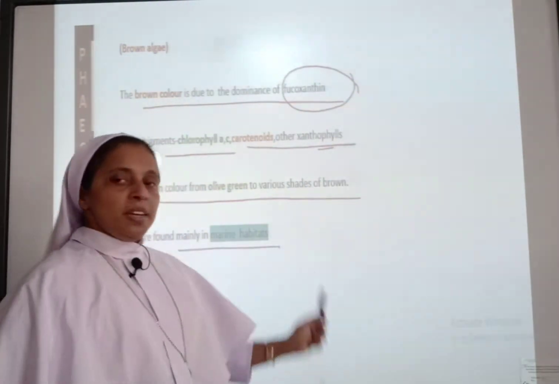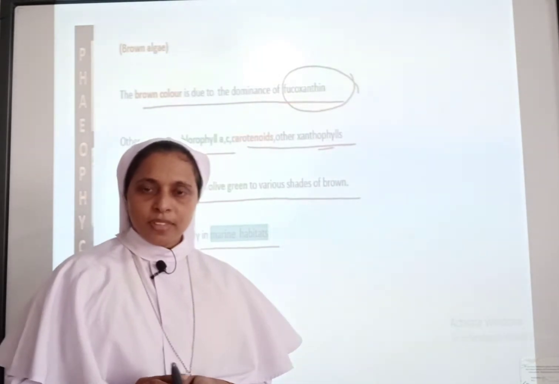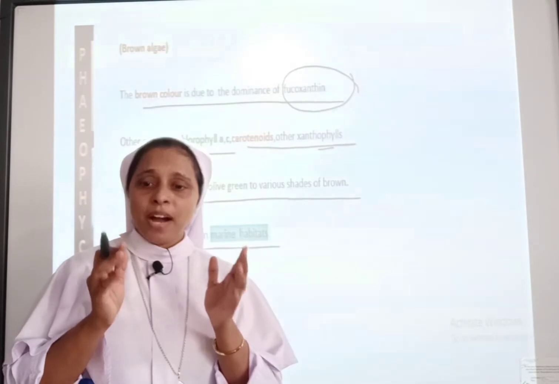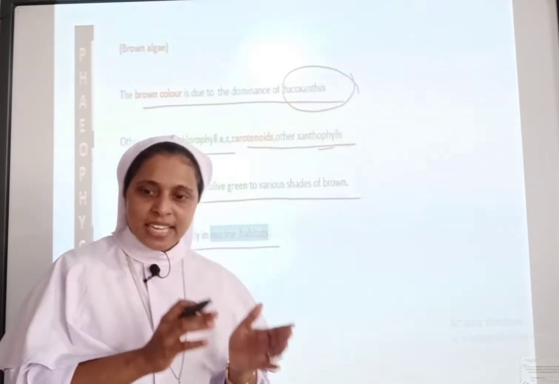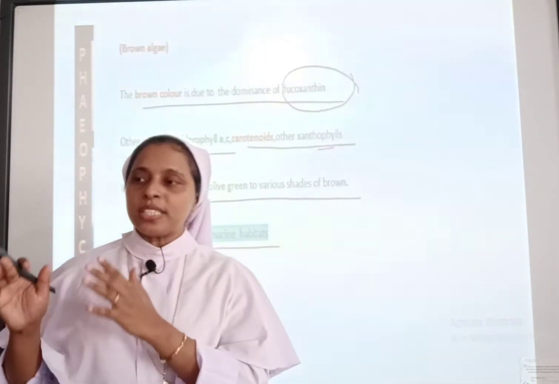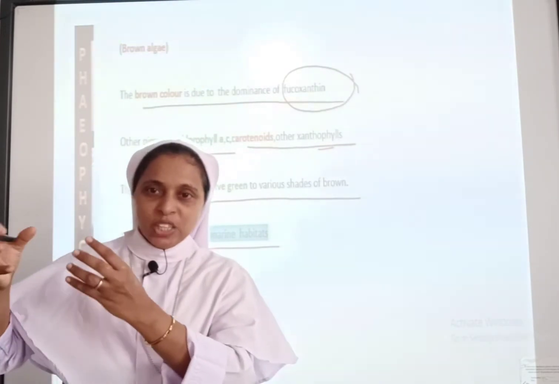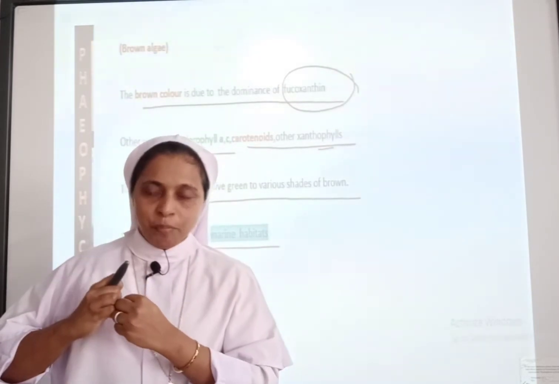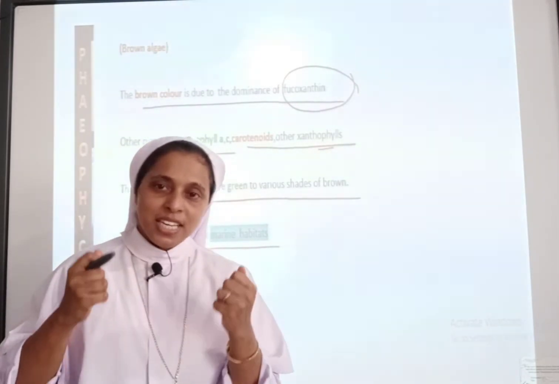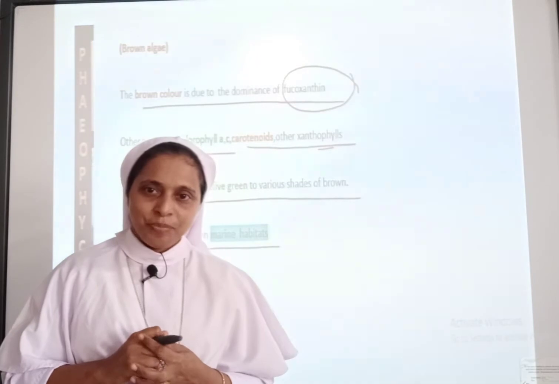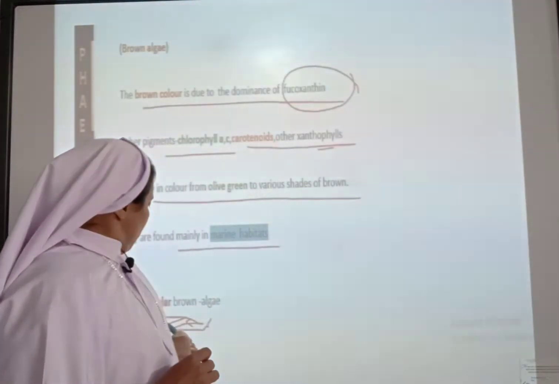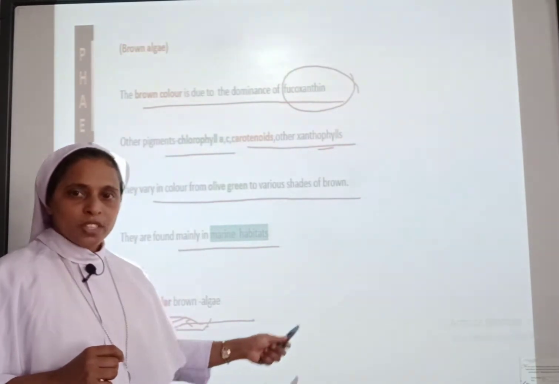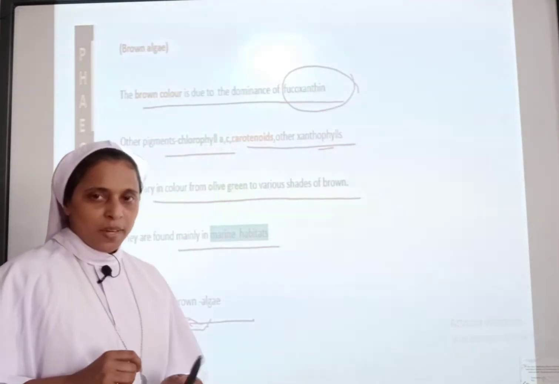They are found in marine habitats, underwater. Only the blue-green part of the light reaches those depths, and the brown pigment fucoxanthin absorbs the blue-green light, which increases the efficiency of photosynthesis. And there are no unicellular organisms in brown algae.